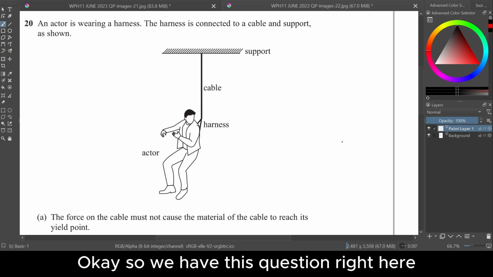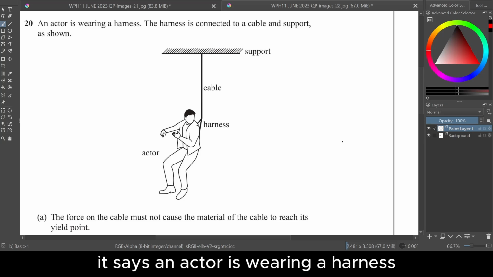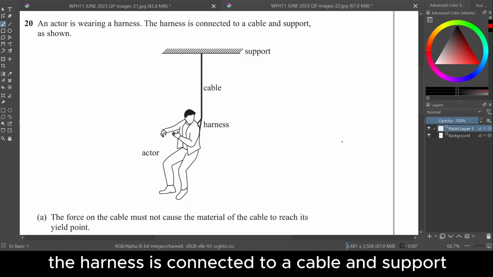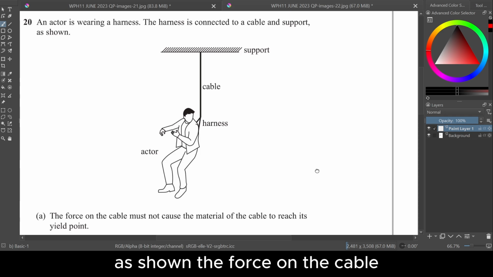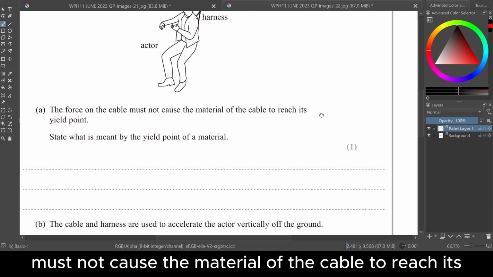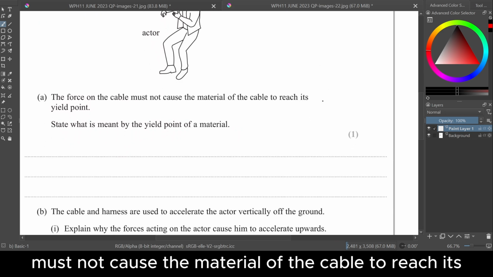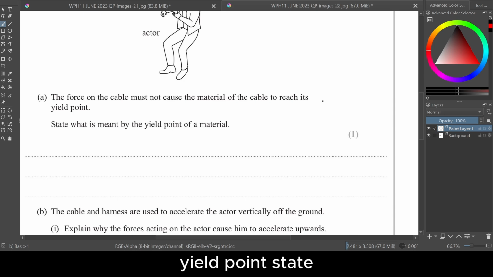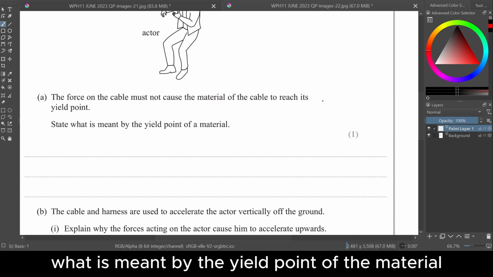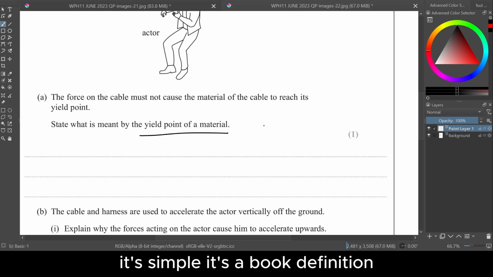Okay, so we have this question right here. It says an actor is wearing a harness. The harness is connected to a cable and support as shown. The force on the cable must not cause the material of the cable to reach its yield point. State what is meant by the yield point of the material. It's simple, it's a book definition.